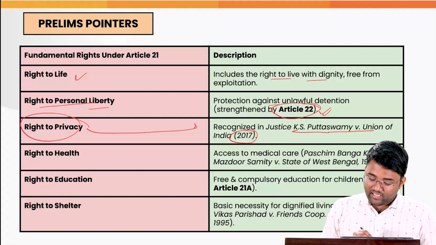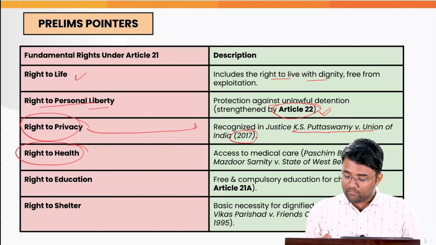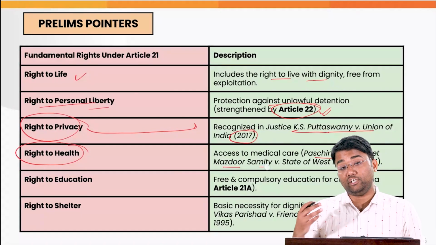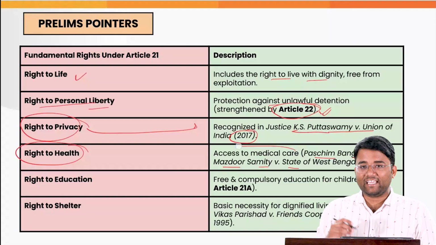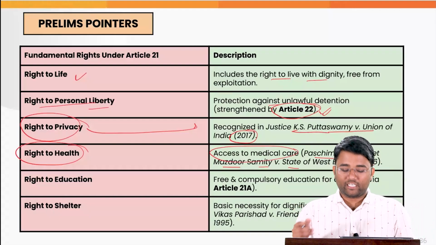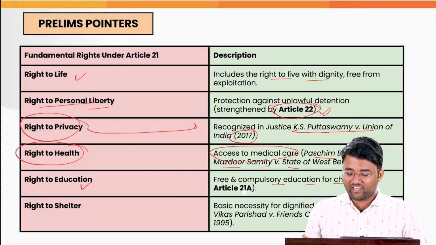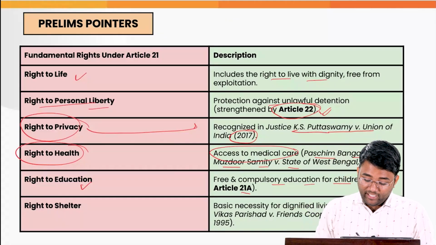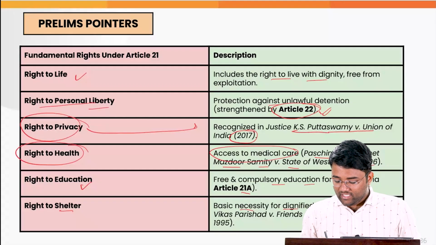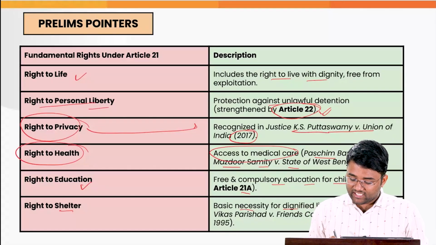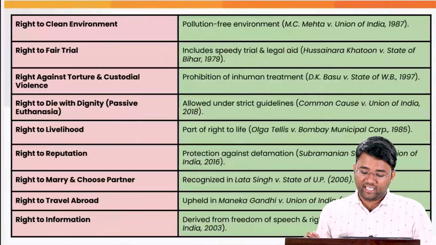Then the right to health has again been highlighted as part of Article 21. In the case of Paschim Banga Khet Mazdoor Samiti versus State of West Bengal, a case of 1996, access to medical care was held to be a fundamental right under Article 21. Then the right to education, free and compulsory education for children, via Article 21A. Right to shelter, a basic necessity for dignified living, was highlighted in UP Awas Evam Vikas Parishad versus Friends Cooperative Housing Society, a judgment in 1995.